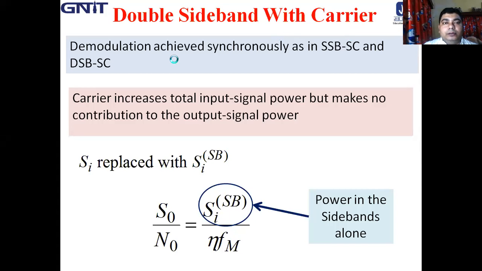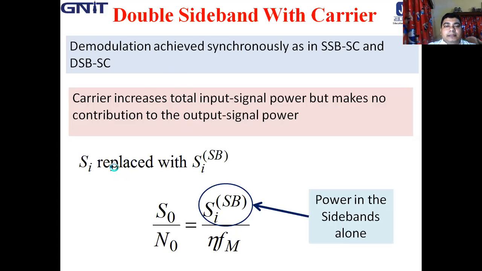Here also demodulation is achieved synchronously, as in the SSB-SC and DSB-SC cases. The carrier is used as a transmitted reference to obtain the reference signal cos omega ct. We note that the carrier increases the total input signal power but makes no contribution to the output signal power.